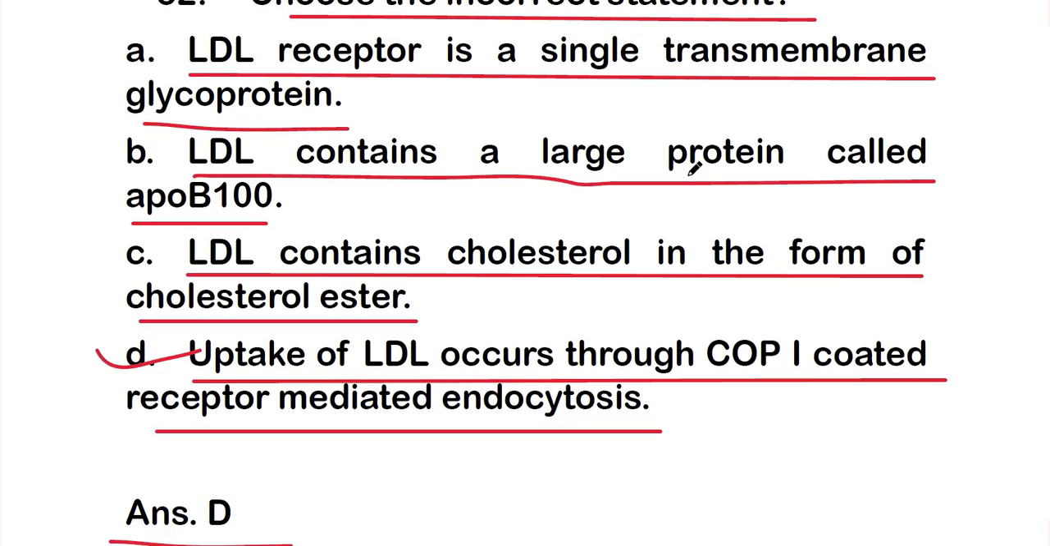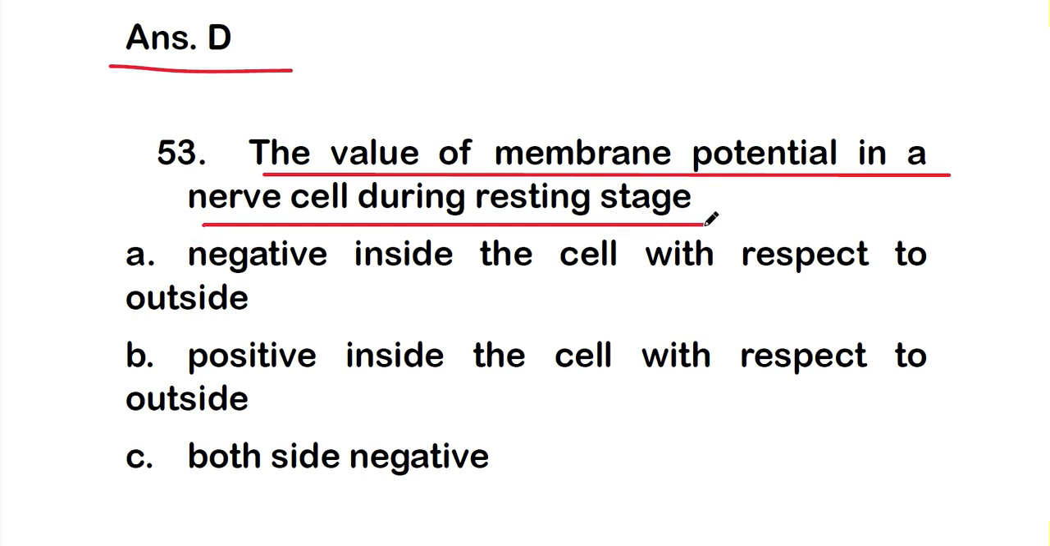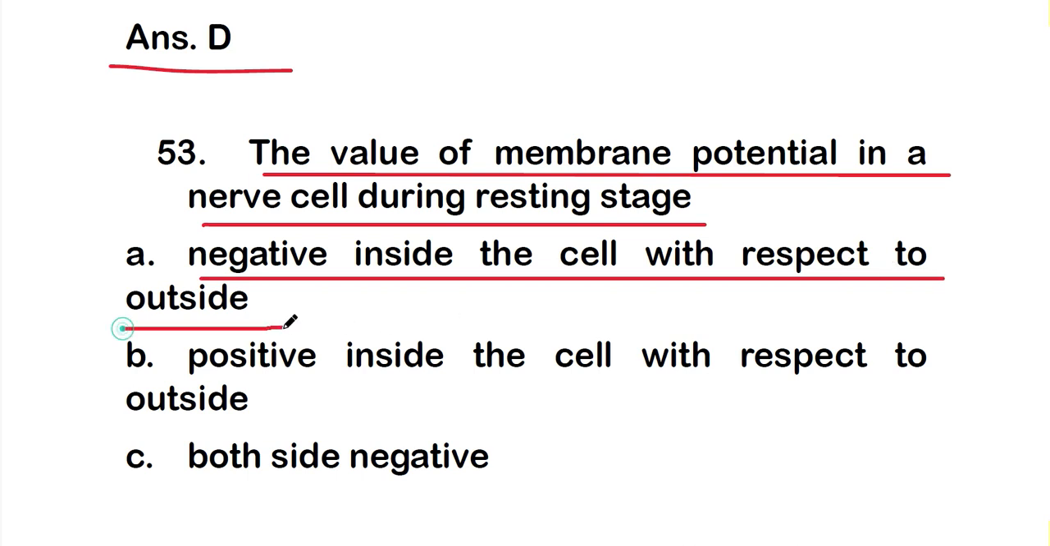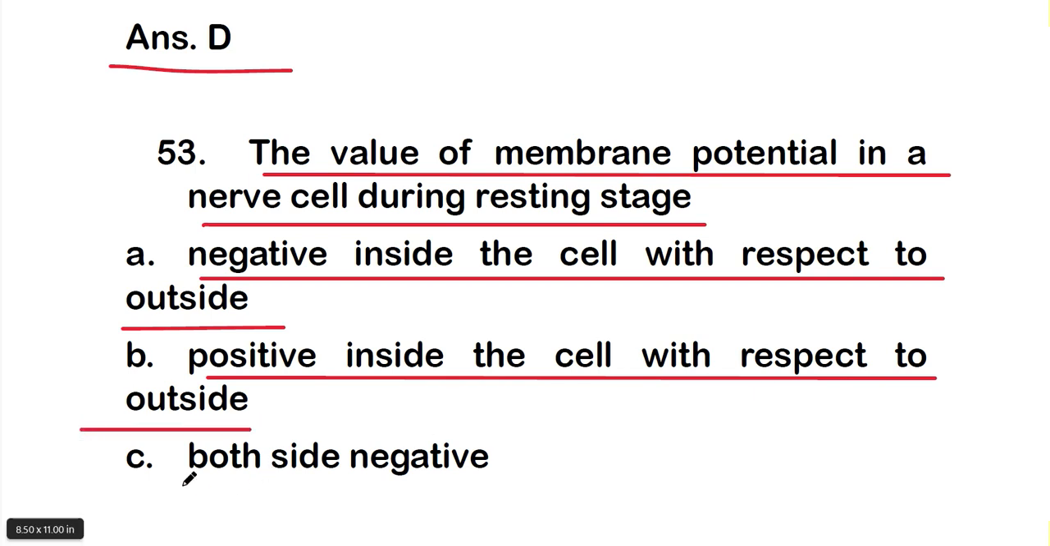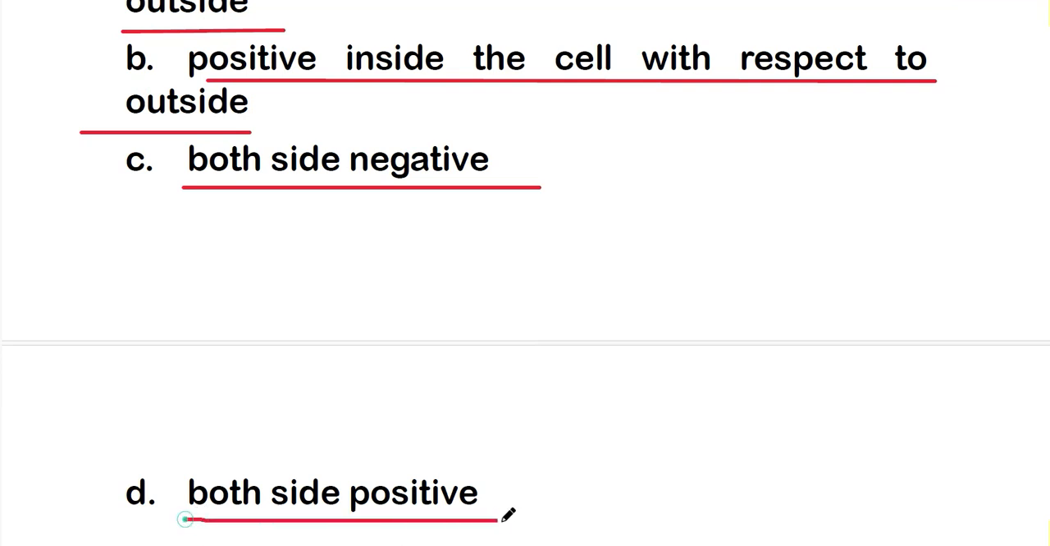Okay, so let's move on to question number 53. The value of membrane potential in a nerve cell during the resting stage is: option A, negative inside the cell with respect to outside; option B, positive inside the cell with respect to outside; or option C, both sides negative; or option D, both sides positive.